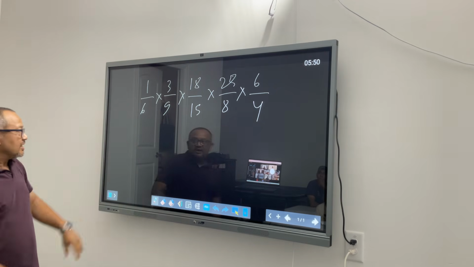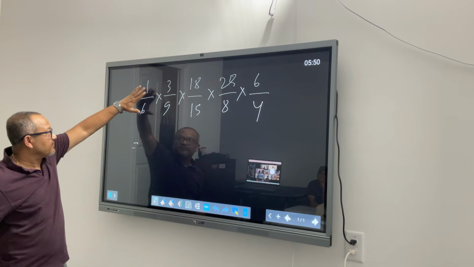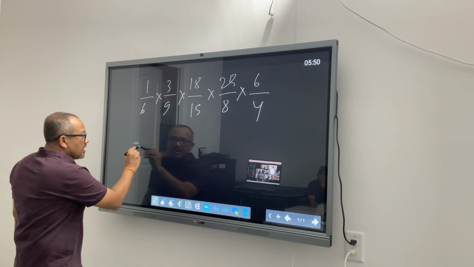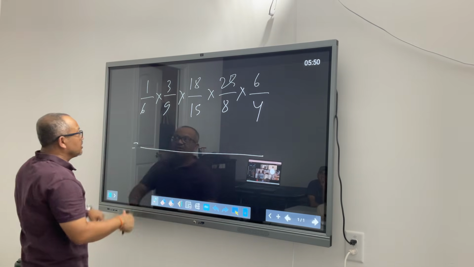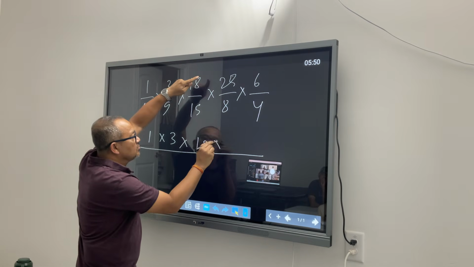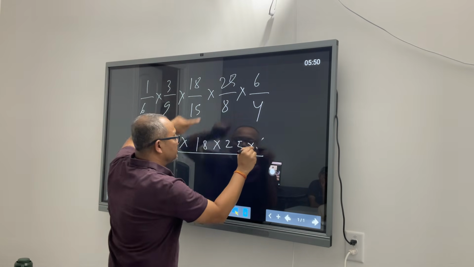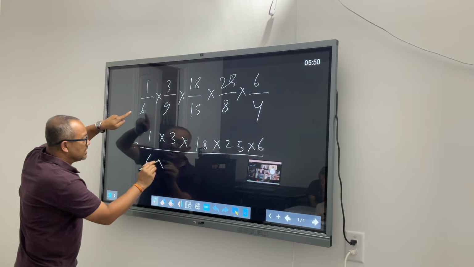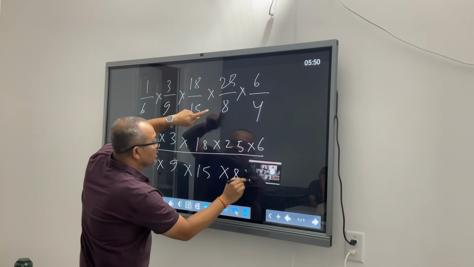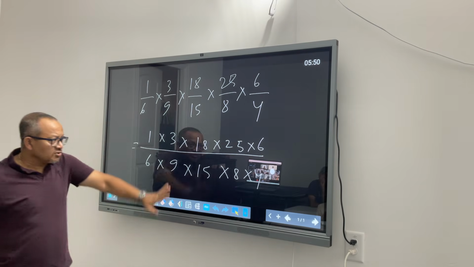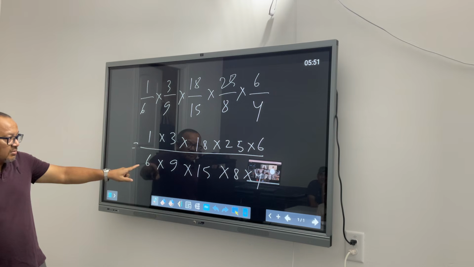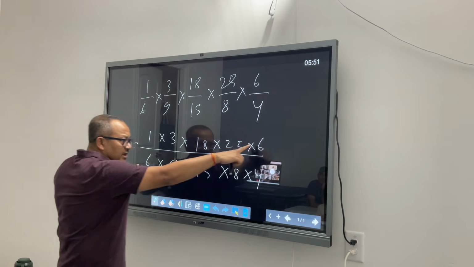It's a game. Now, look at this. This is a fraction, this is a fraction, this is a fraction, this is also a fraction. All are two-story buildings. Let's put them together. 1 into 3 into 18 into 25 into 6. This is 6 into 9 into 15 into 8 into 4. Once you have this, look for common numbers. You have a 6 here and a 6 here.